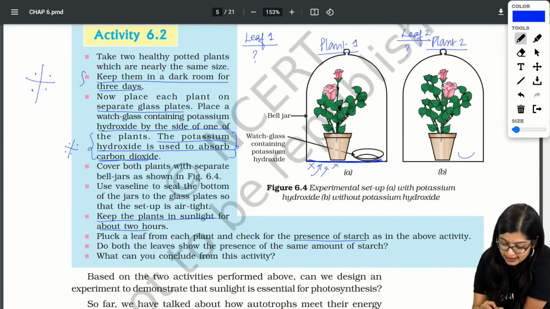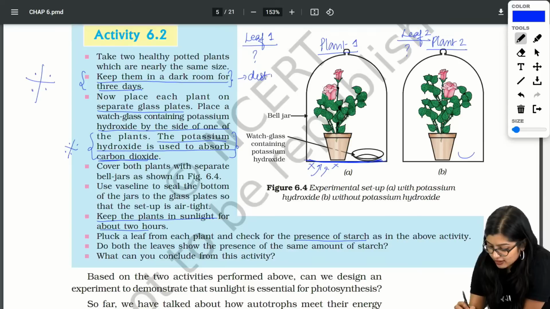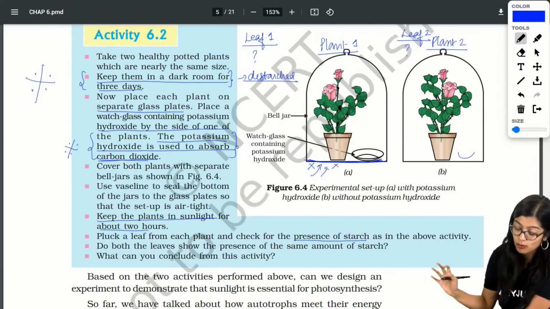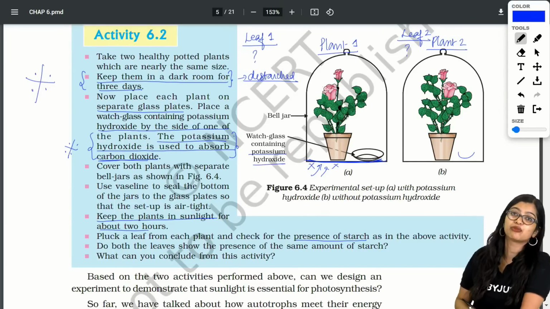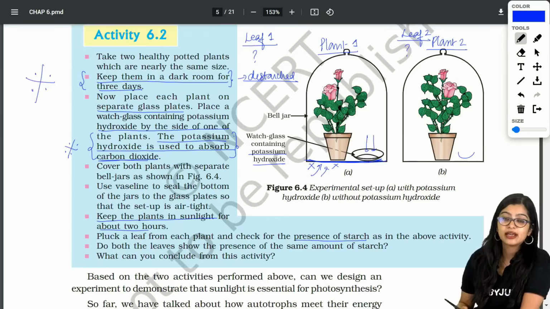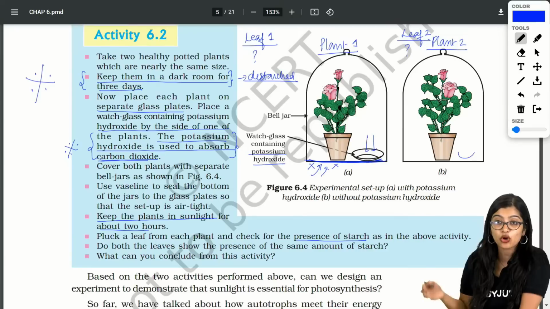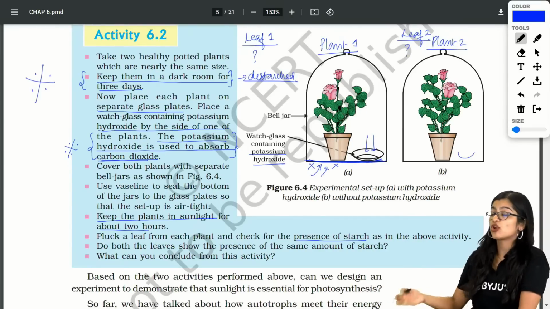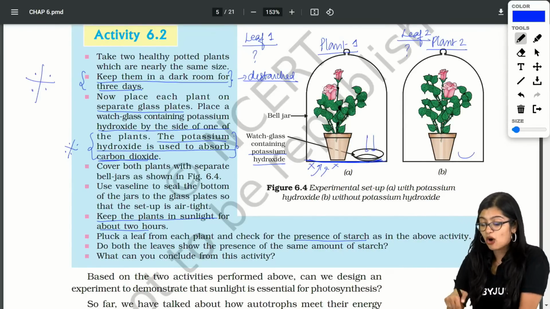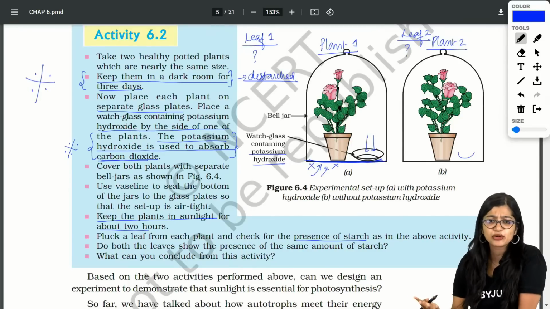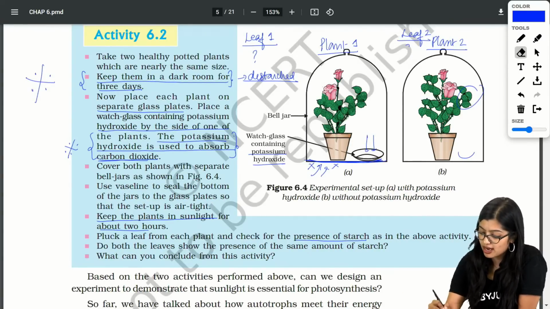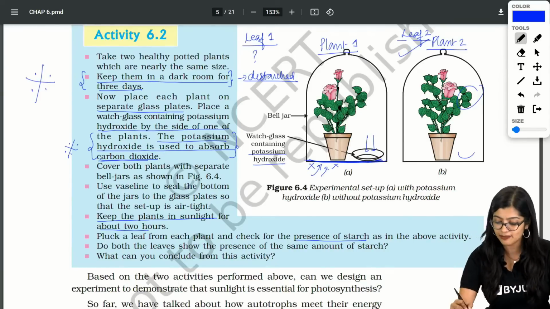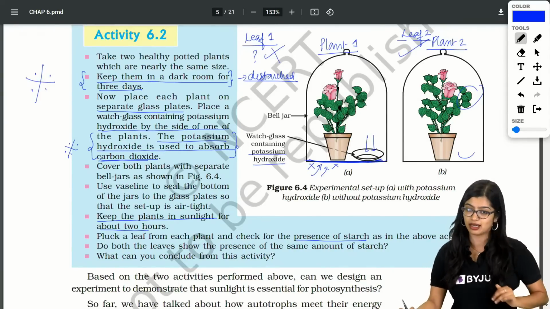Exactly. See, when I kept it in the dark room, we de-starched the plant, which means no more starch is left. Now when I carried out my experiment, I kept potassium hydroxide with leaf 1, which absorbs carbon dioxide, and we know that carbon dioxide is a raw material for photosynthesis. If all the carbon dioxide is absorbed, then how will this plant do photosynthesis? It will not be able to. But in the other case, carbon dioxide is still available, which means photosynthesis will happen and starch formation will take place. Leaf 2 is going to turn blue-black in color, while leaf 1 will not.